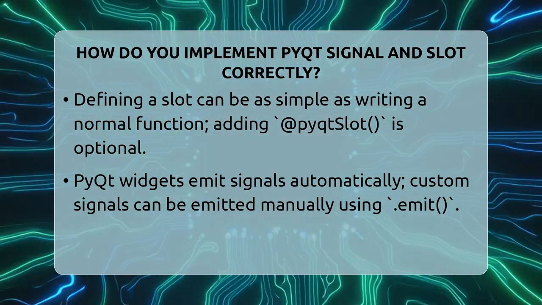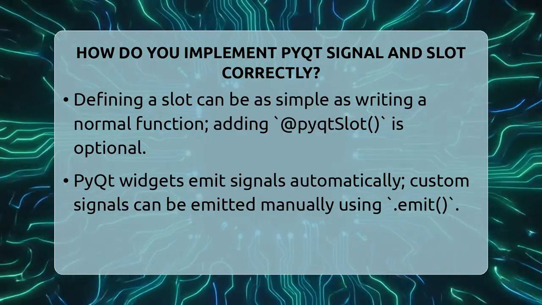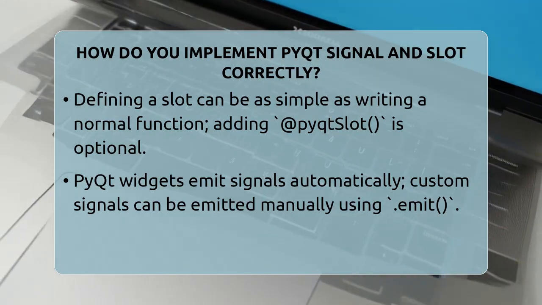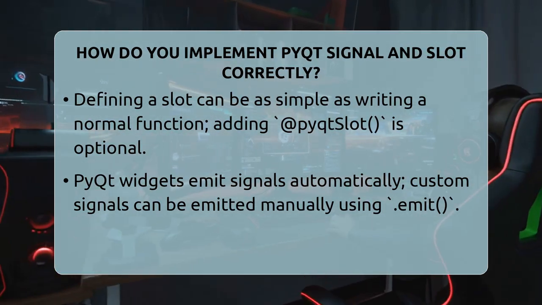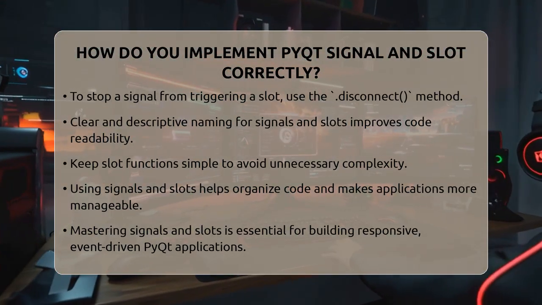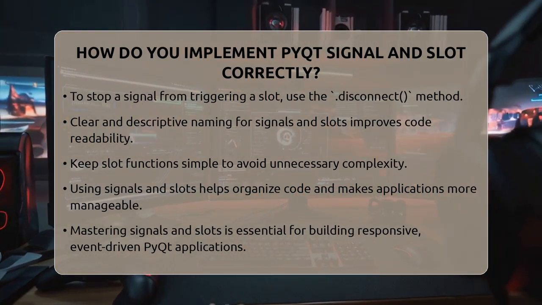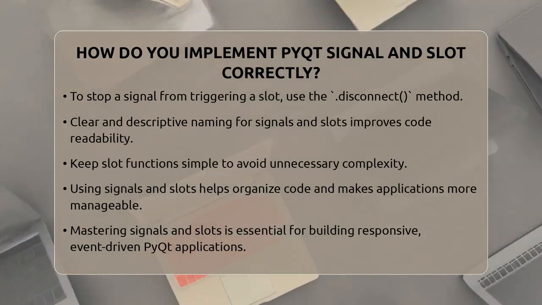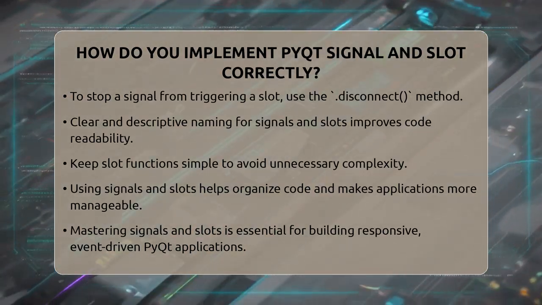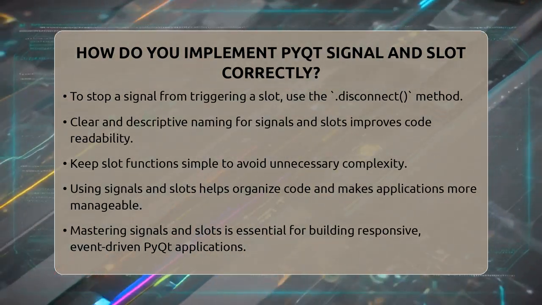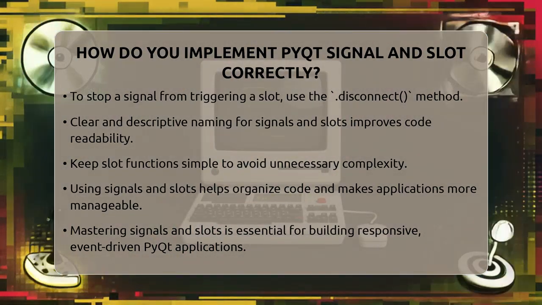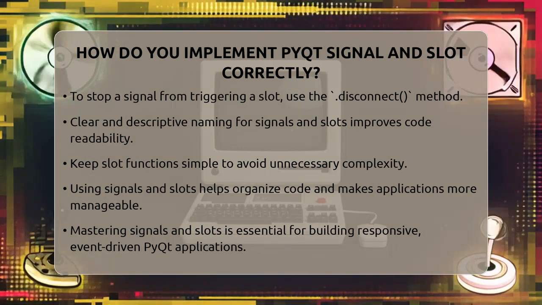Sometimes, you might want to disconnect a signal from a slot. You can do this with the disconnect method. It's useful if you want to stop a response temporarily or change behavior dynamically. When implementing signals and slots, keep your names clear and descriptive. Make your slots simple so they don't become complicated. Using signals and slots helps keep your code modular, making it easier to maintain and expand.